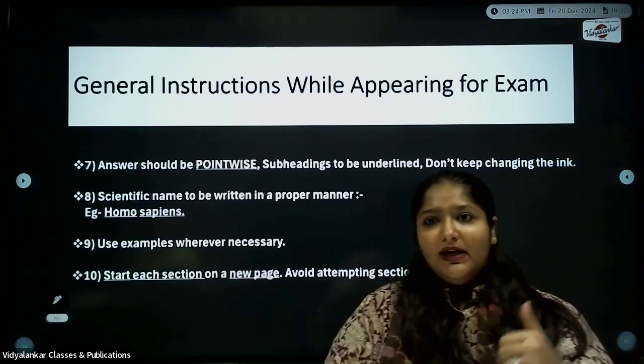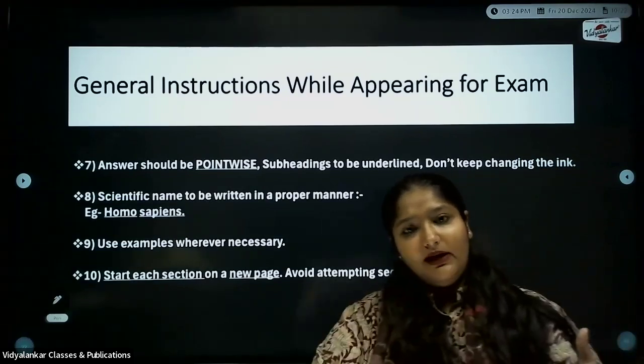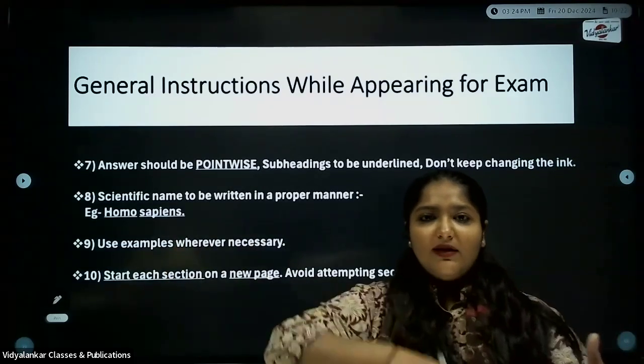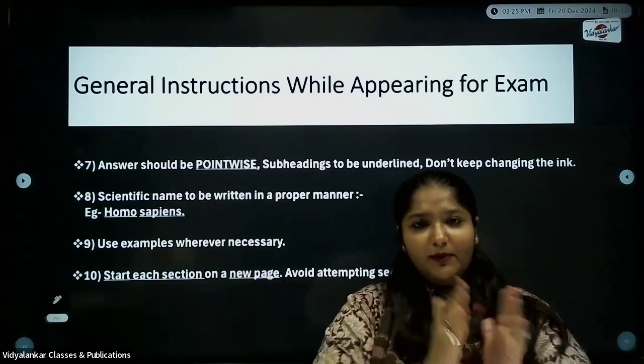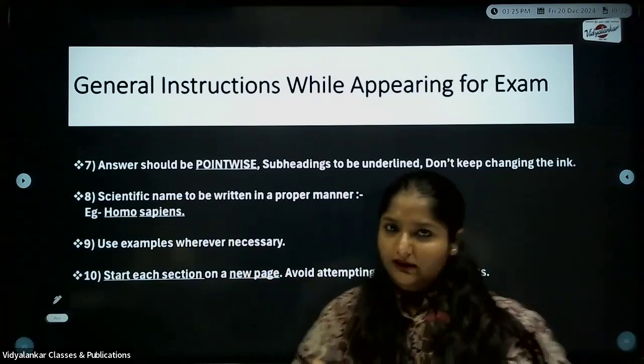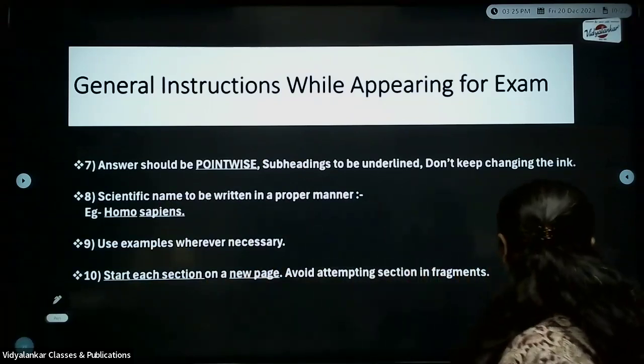Don't be like you've started with section A, then you are solving D, then you came on B, you left something of D, so you are writing D. Don't do this. Don't solve the paper in fragments, a bit. Don't do that. Okay. Next.